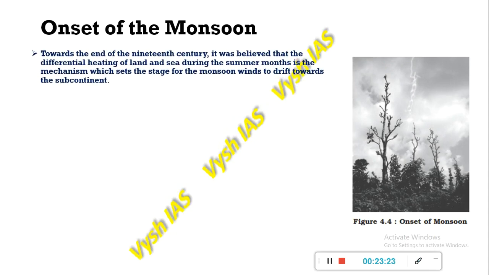Towards the end of the 19th century, it was believed that the differential heating of the land and sea, which takes place during the summer months, is the reason why the monsoon winds drift towards the subcontinent, because when this differential heating takes place, the air pressure of land and sea will be low and high. So there will be continuous interchanges of winds from high pressure to low pressure and low pressure to high pressure.